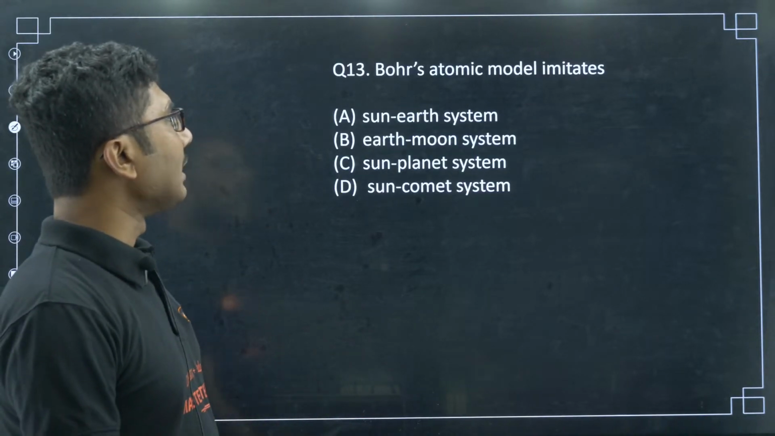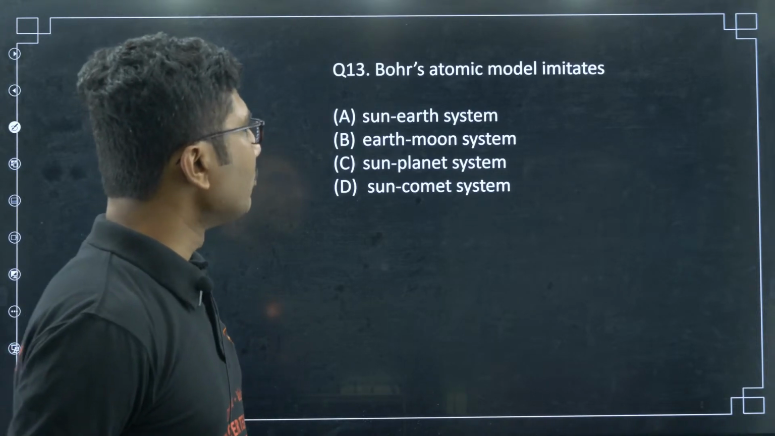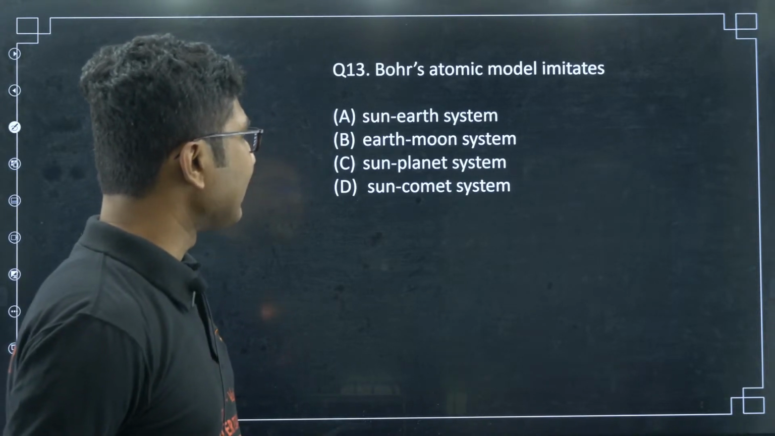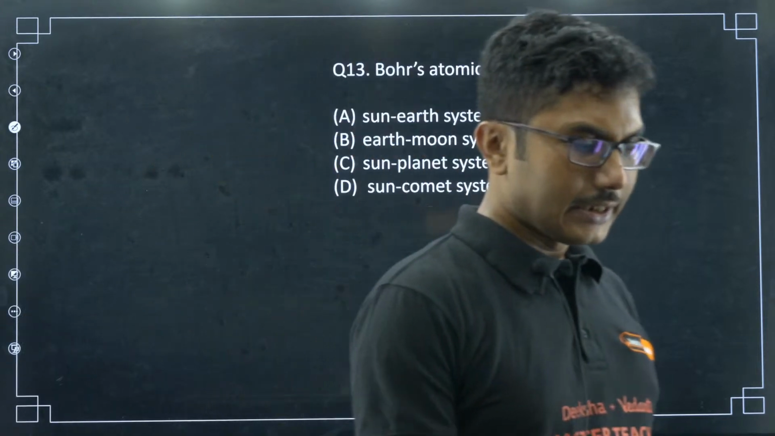Bohr's atomic model imitates another easy question: sun-earth system, earth-moon system, sun-planet system, sun-comet system. Let us see.